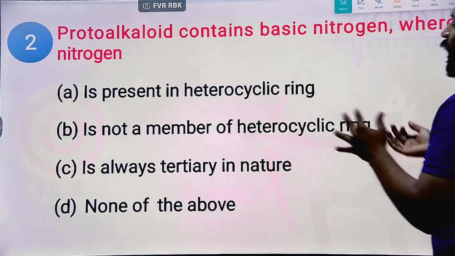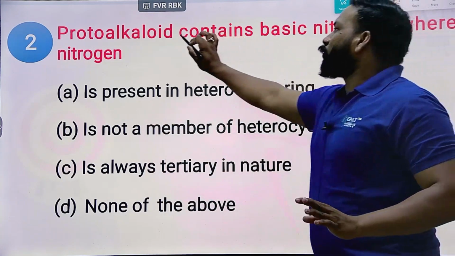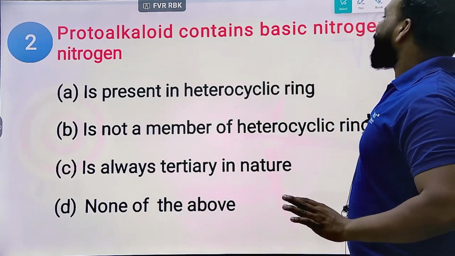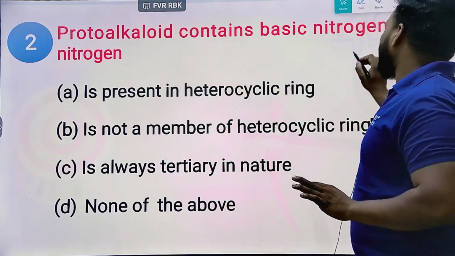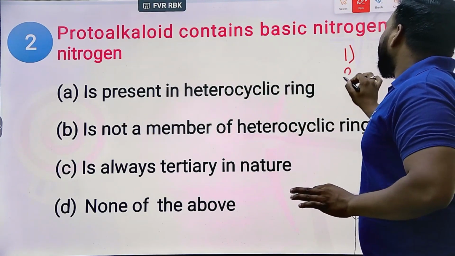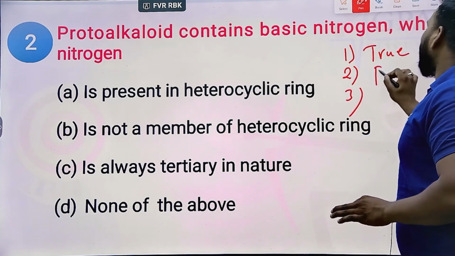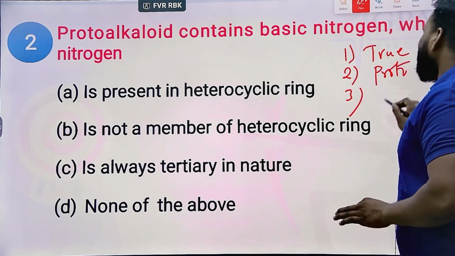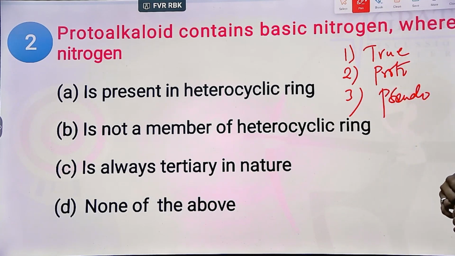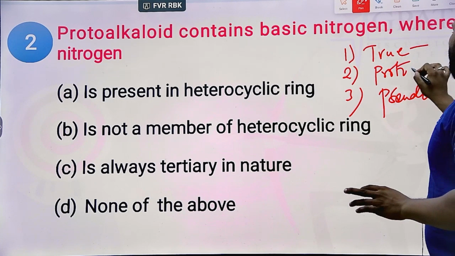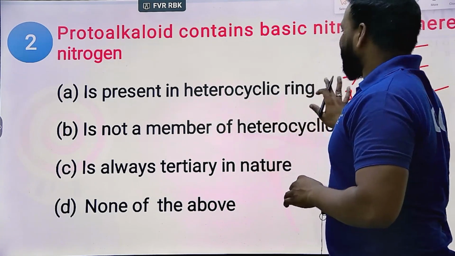Let us look at the options. Is it present in the heterocyclic ring?